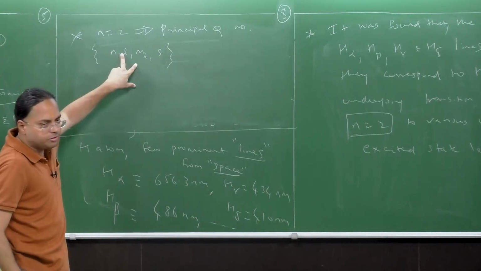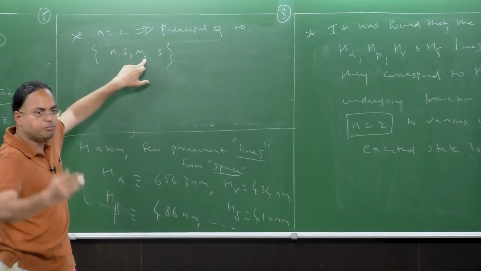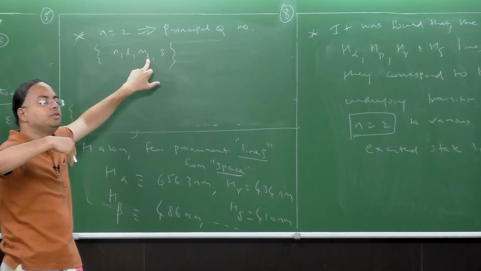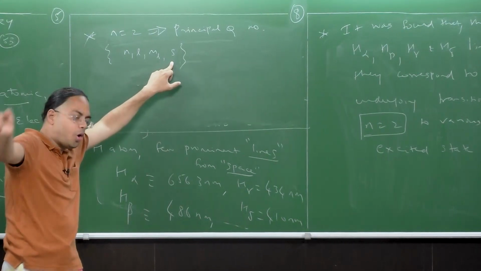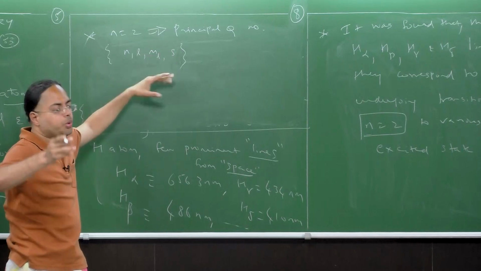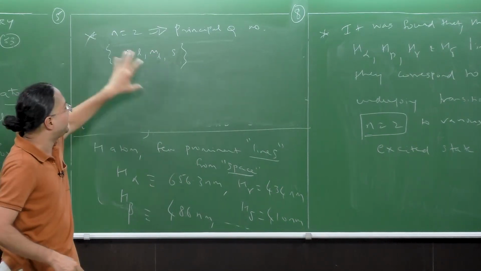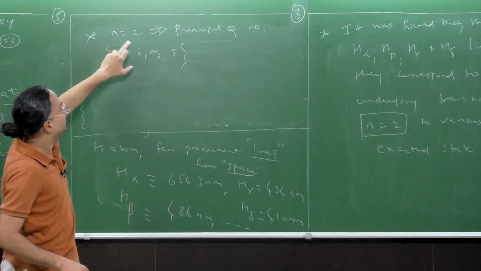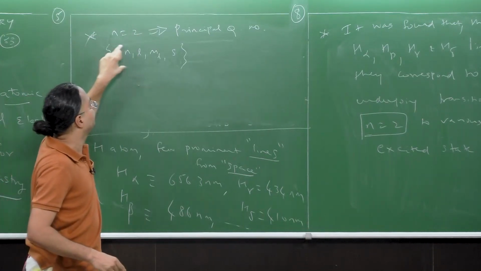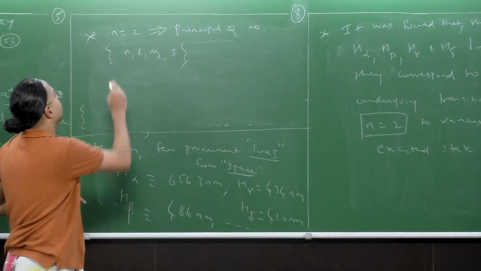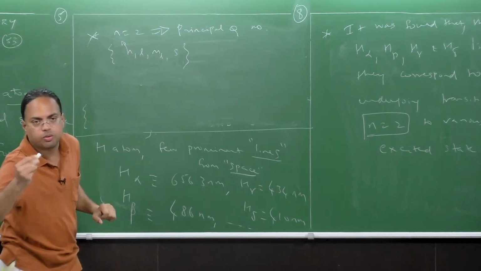Now these 3 wave functions correspond to the spatial part. They come from the solution of the Schrodinger equation to the hydrogen atom, and this comes on its own. I mean, you can either introduce it in an ad hoc way, or you get it from what is called Dirac's equation. But that's beside the point. So each atom has 4 quantum numbers. From that, the n quantum number corresponds to the principal quantum number.